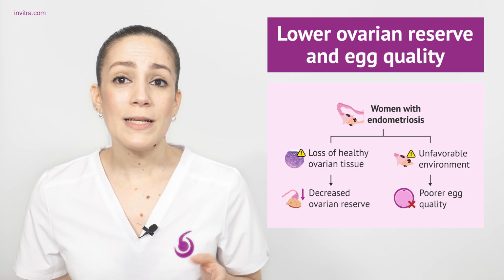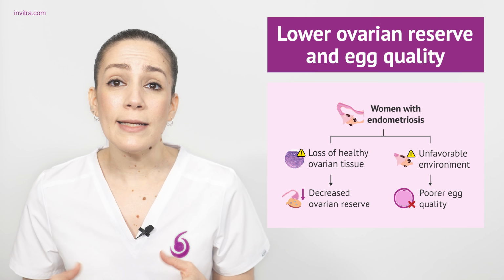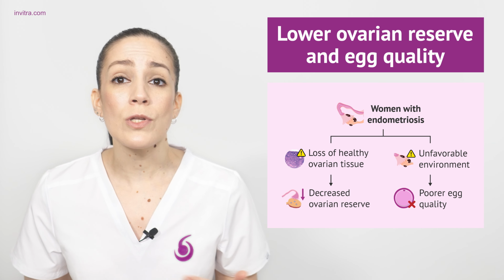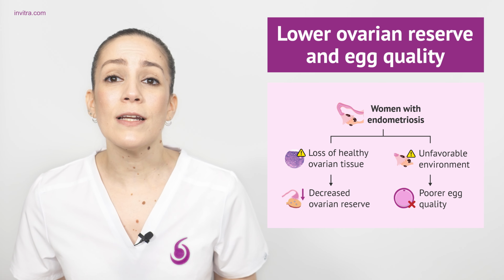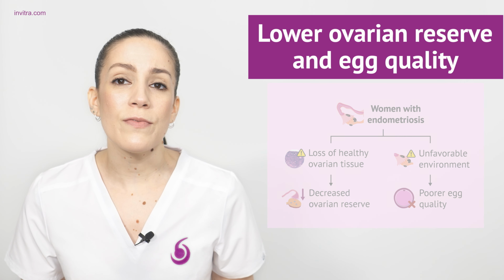reserve. Furthermore, when endometriosis is located in the ovary, an environment is created that is not conducive to the normal and proper development of follicles and the maturation of oocytes. This would be due to the presence of certain pro-inflammatory molecules and other factors that would have a toxic effect.